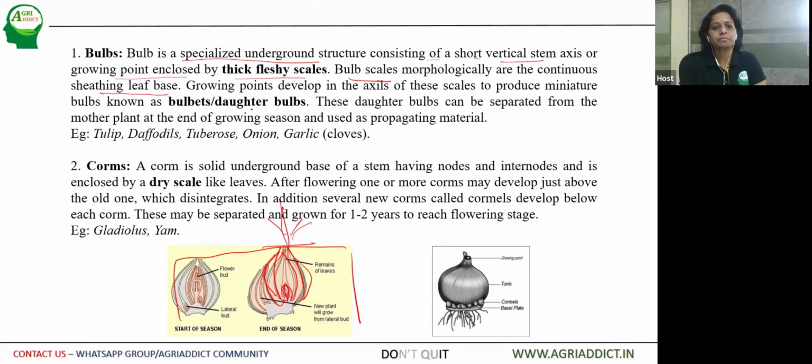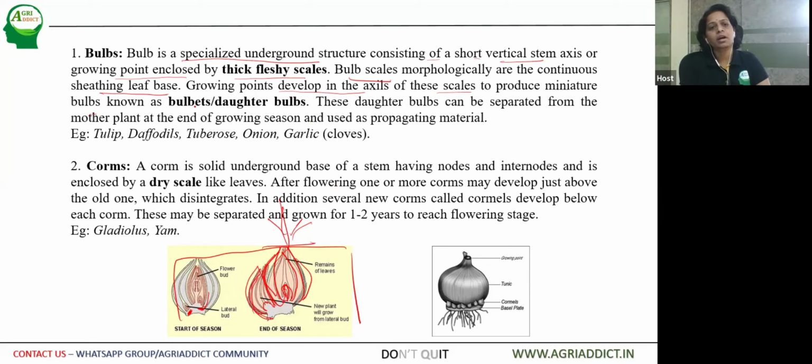Then the growing points develop in the axils of these scales and produce miniature bulbs. Here you can see that upon these leaf bases, some more growing tips are being produced, and after a due course of time they will be separated, and again the leaf bases will be loosened. You can simply detach this bulbil, and then it can be used as propagating material for the second crop.